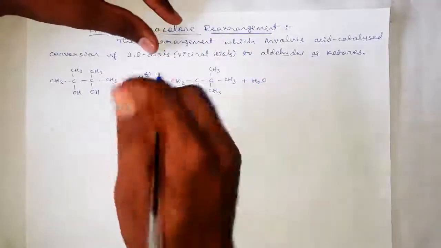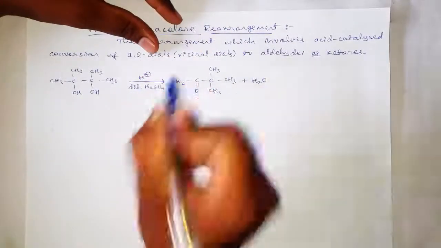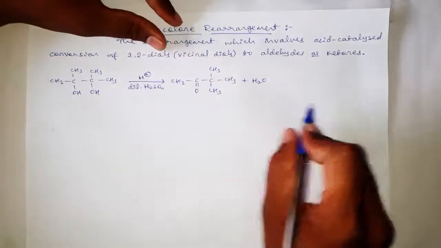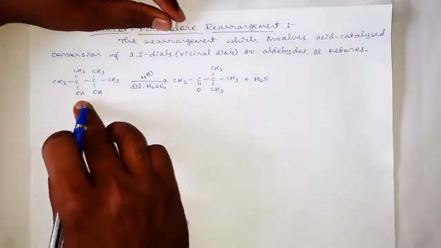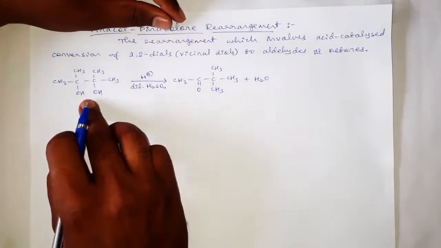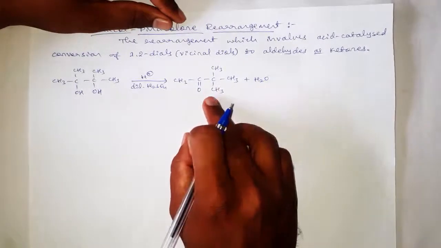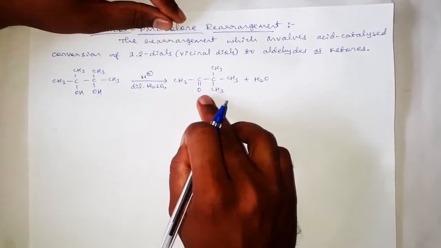Here we can use dilute sulfuric acid as the acid catalyst. The IUPAC name of this molecule is 2,3-dimethylbutane-2,3-diol, and the IUPAC name of the product is 3,3-dimethyl-2-butanone.